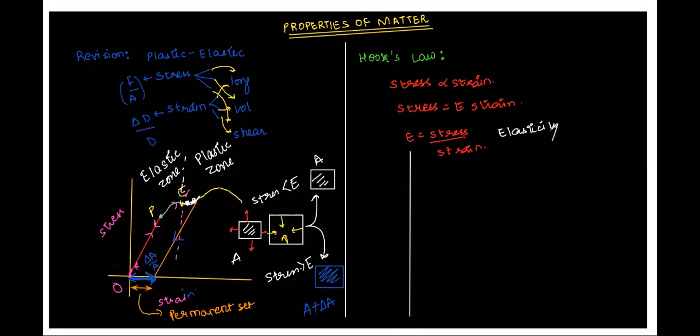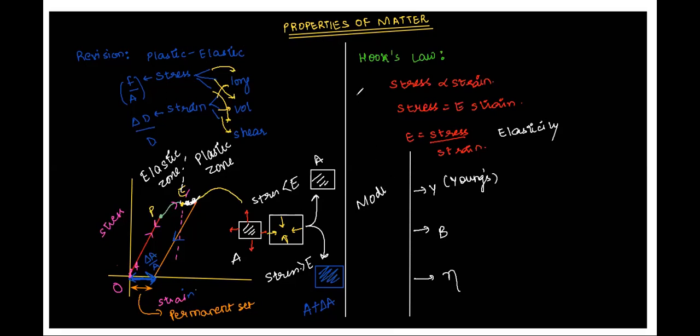It is of three types. One is Young's modulus, Y. Second is bulk modulus, B. Third is modulus of rigidity, or shear modulus. Note them down. These are three moduli.